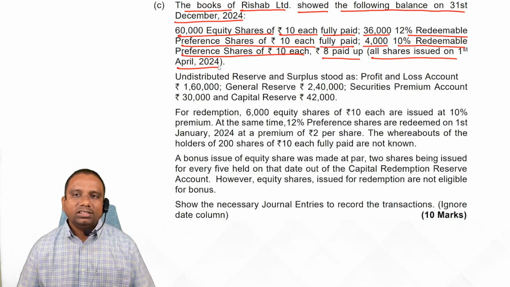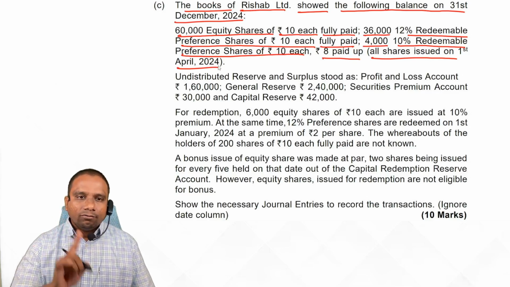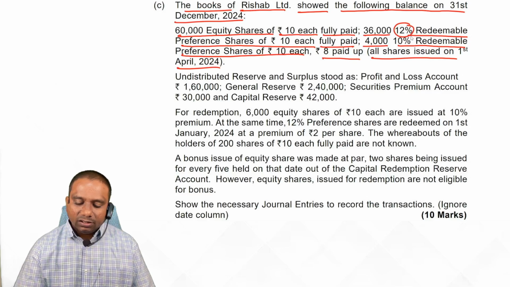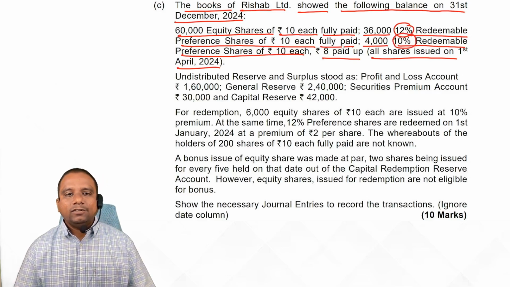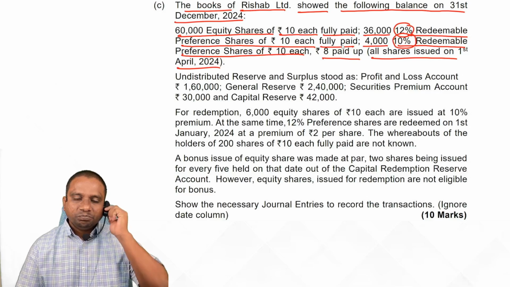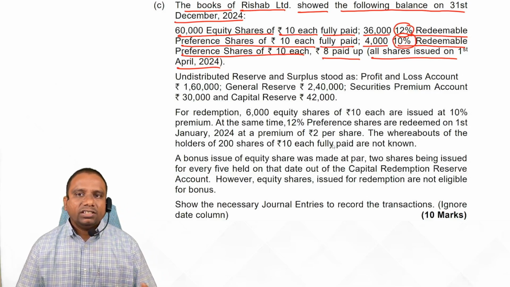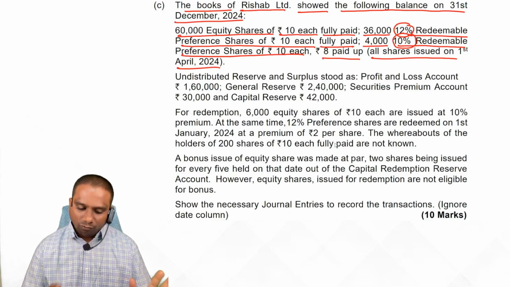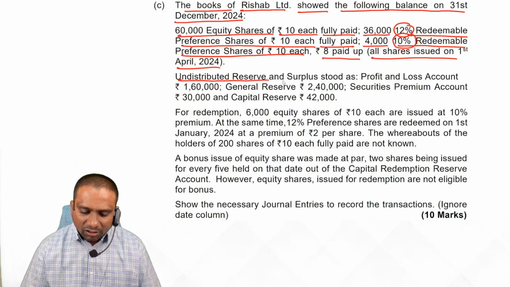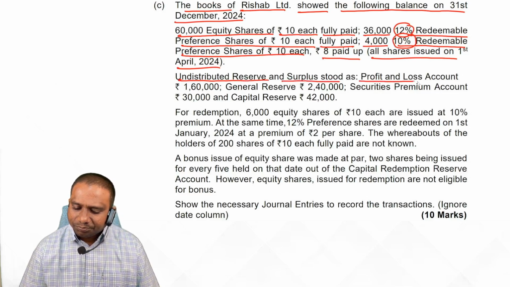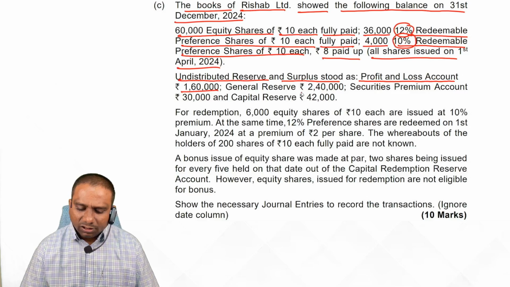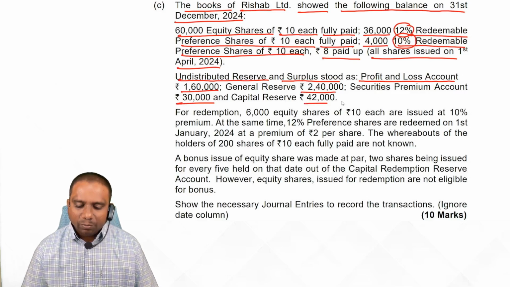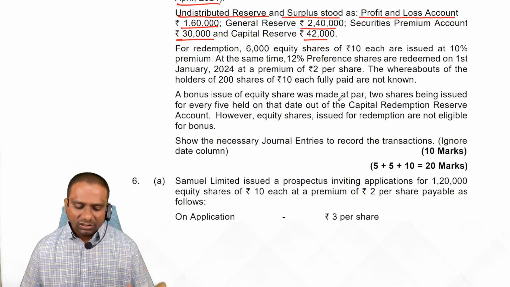Here we have two classes of redeemable preference shares. One class has 12% dividend, a fixed rate of dividend, and the second one has a 10% fixed rate of dividend. One class of preference shares is fully paid and the other class is partly paid. Undistributed reserves and surplus stood as profit and loss account balance, general reserve, securities premium, and capital reserve. They are giving reserves and surplus.